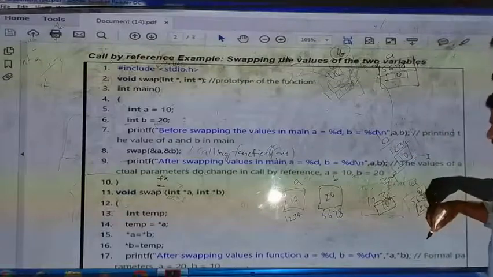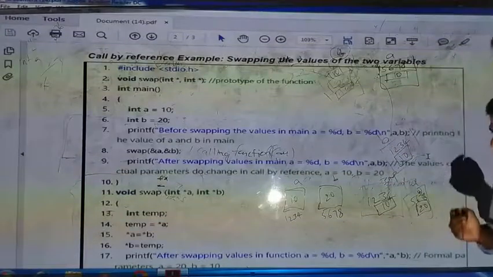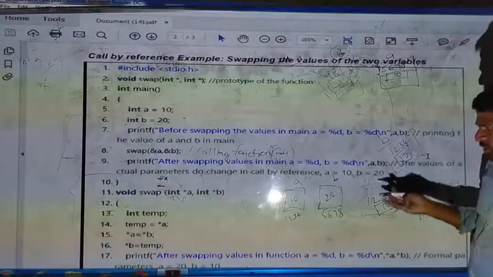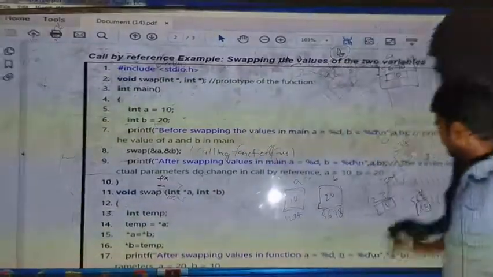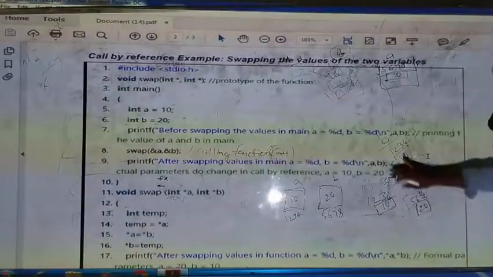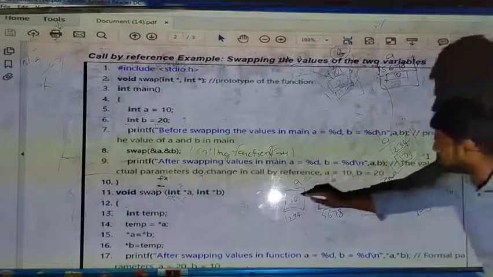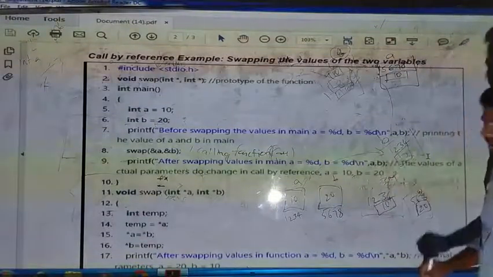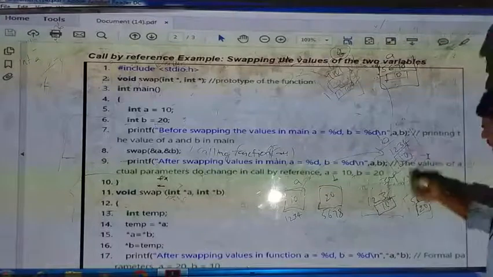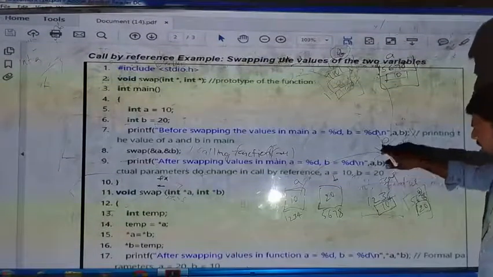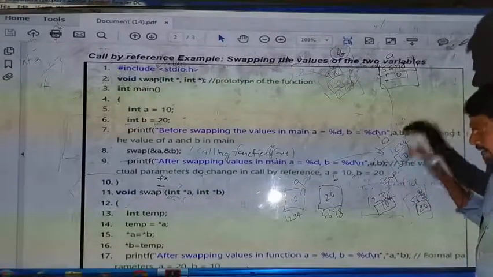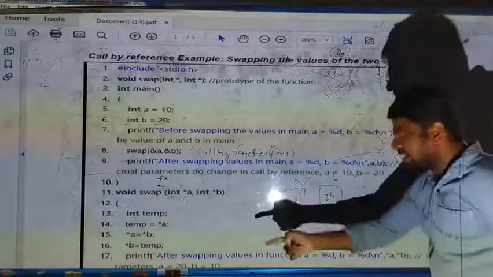So finally, what did we get? The value of a is stored in temp and temp is stored in b. Meaning the value of a is stored in b, or not? So the value of a is stored in b. So what is the value in a? The value is 10. The value of b is what? The value is 10.